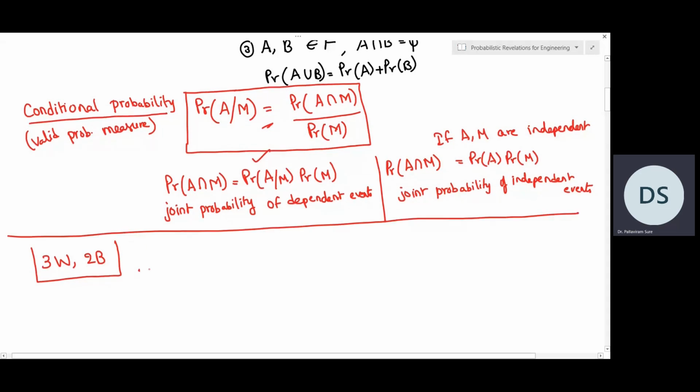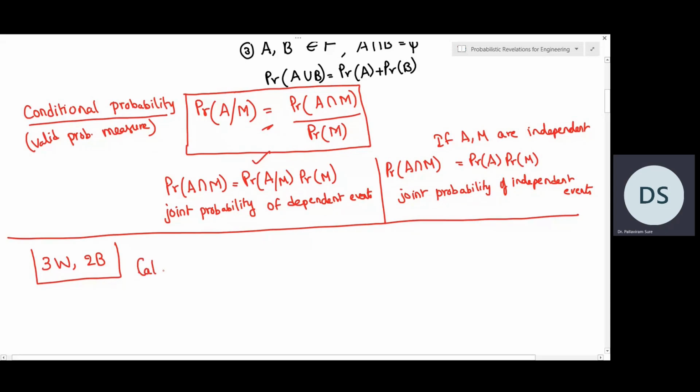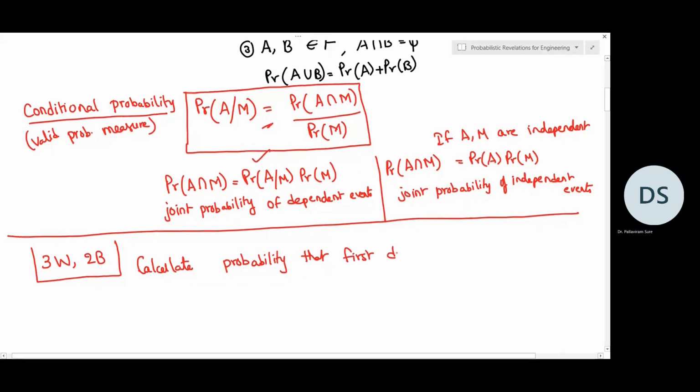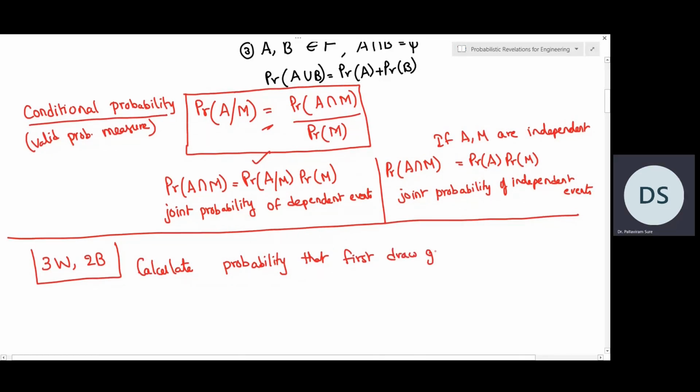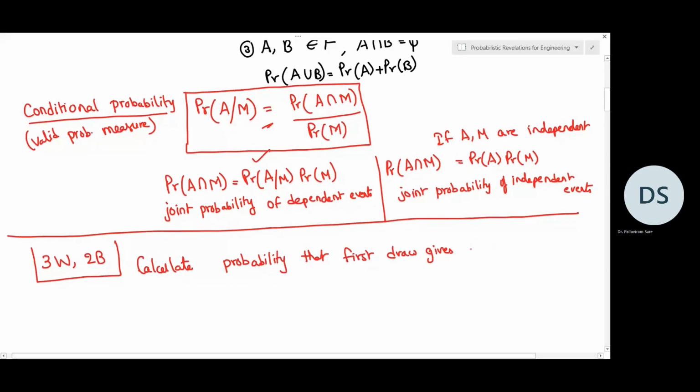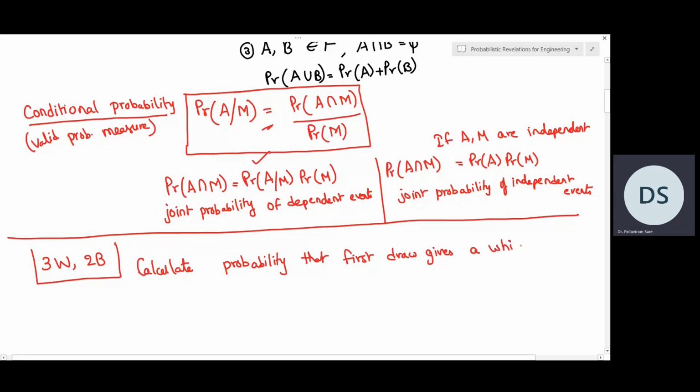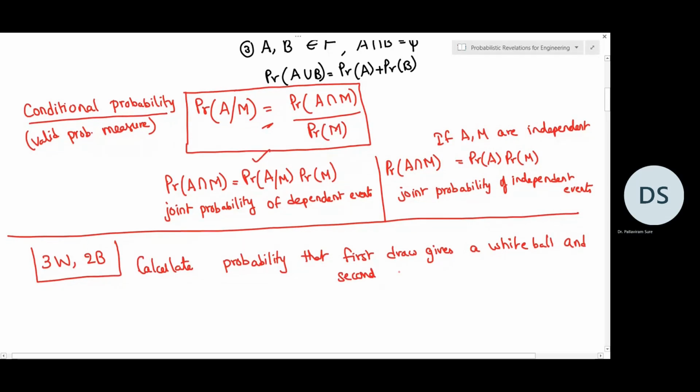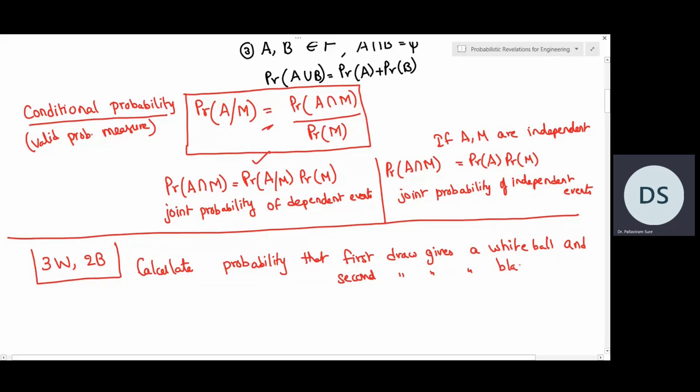Let us say in scenario 1, calculate the probability that first draw gives a white ball and second draw gives a black ball.